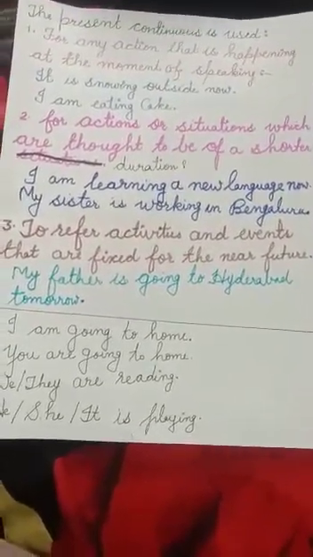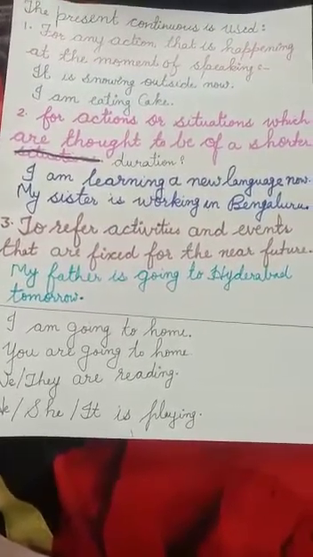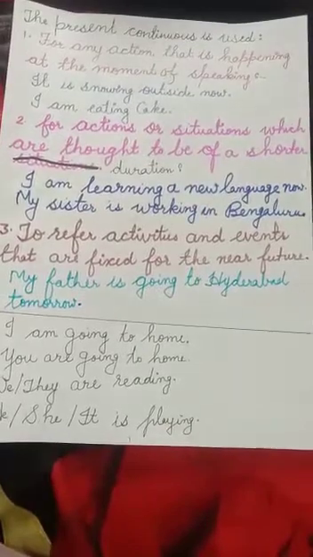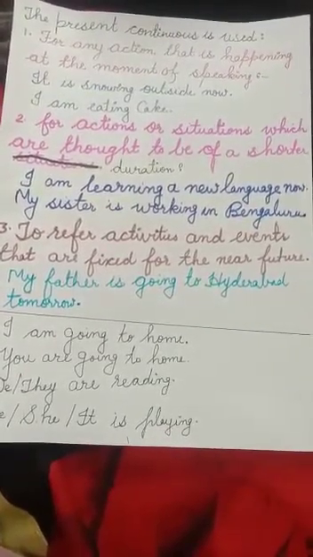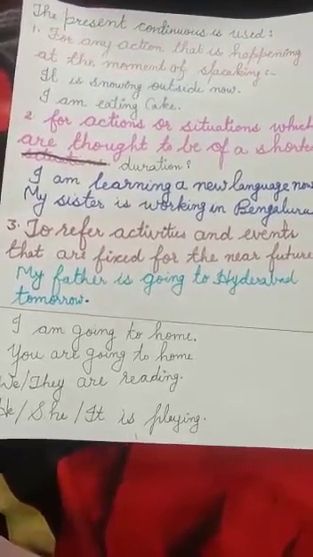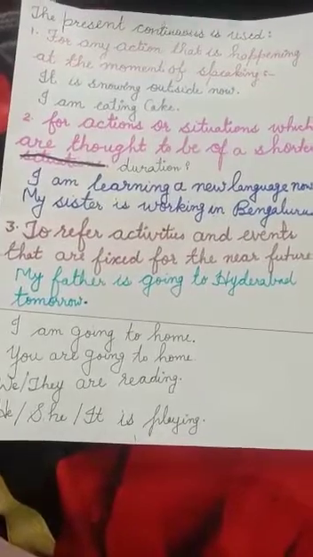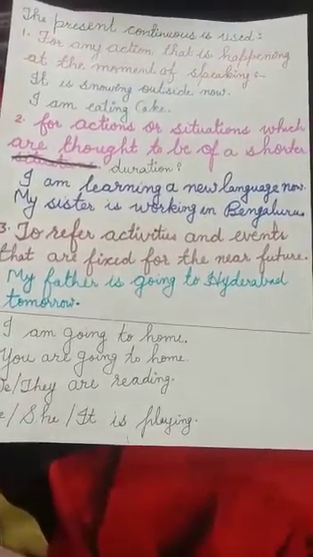Now let's move further. I am telling you which subjects you can apply am, are and is with. With I we always apply am. With you, we, they, we apply are. With he, she, it, we apply is.